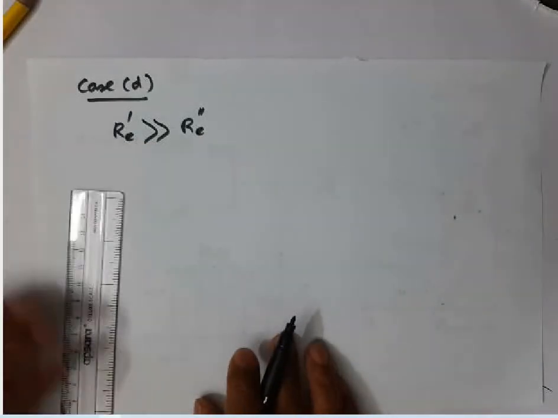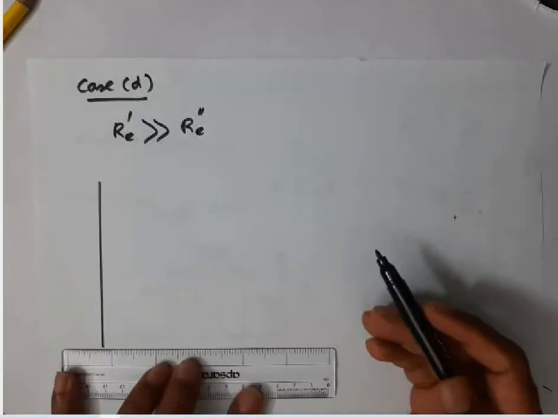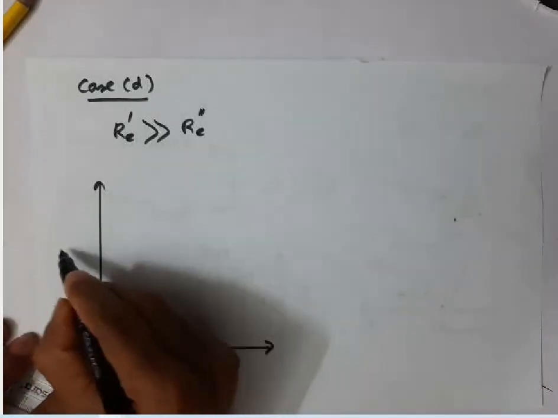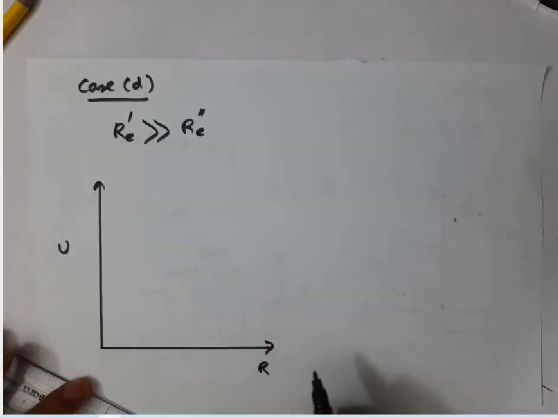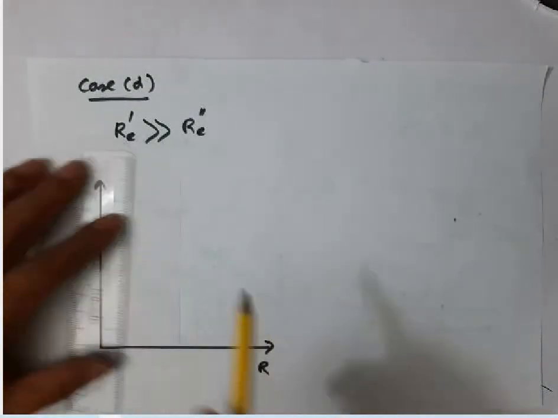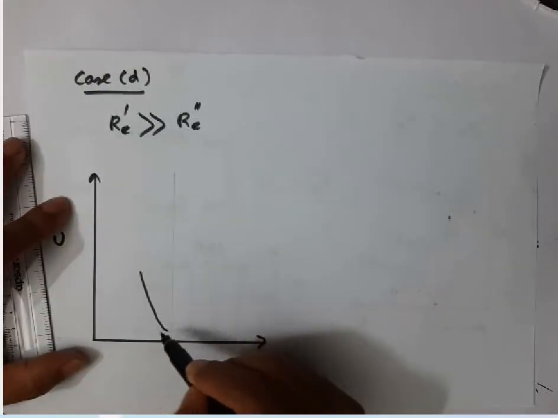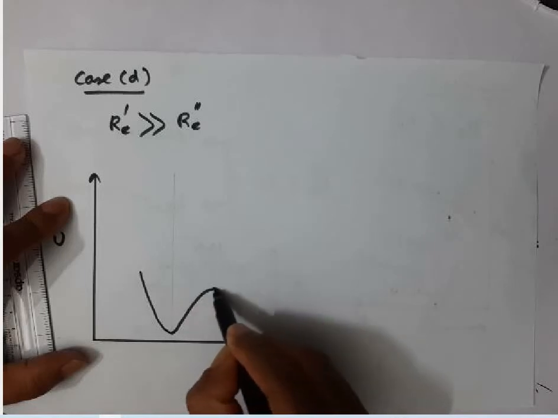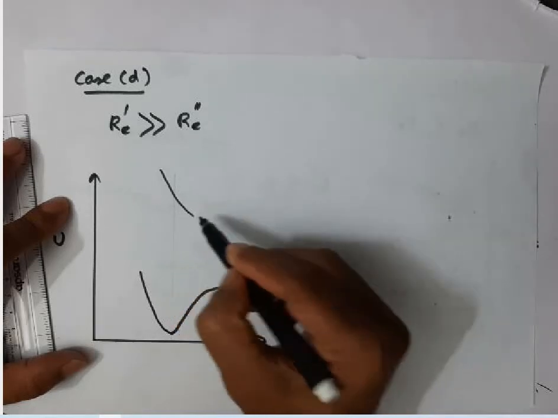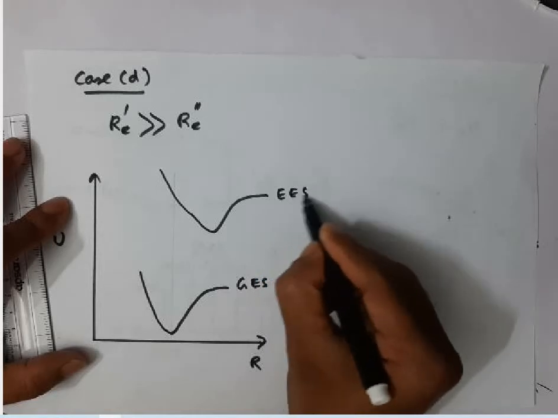I'll show you here potential energy versus equilibrium internuclear distance, and for my convenience, I'll draw a line. This is the ground electronic state of the molecule, and assume that this is the excited electronic state.